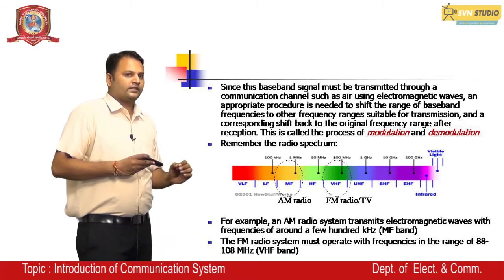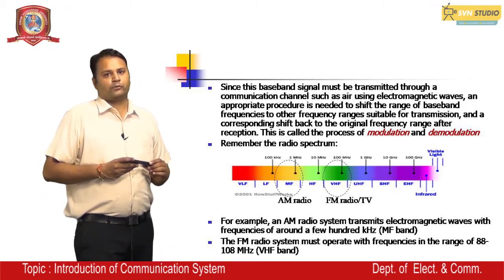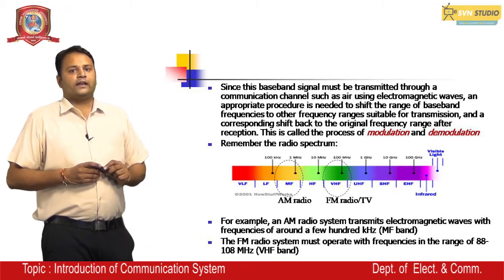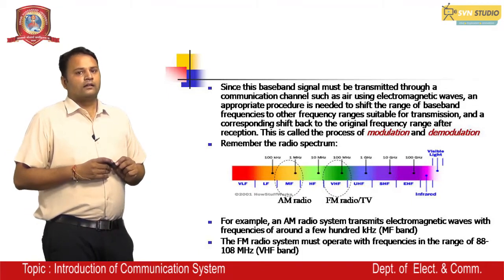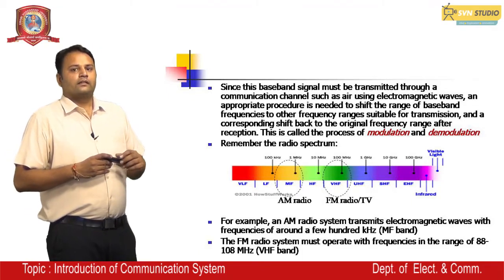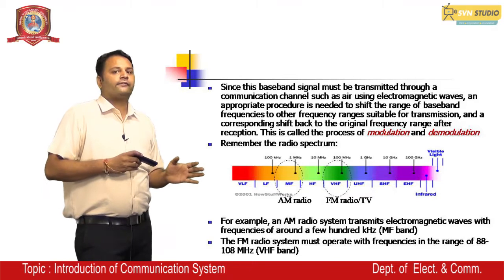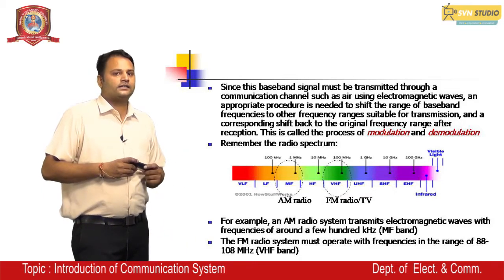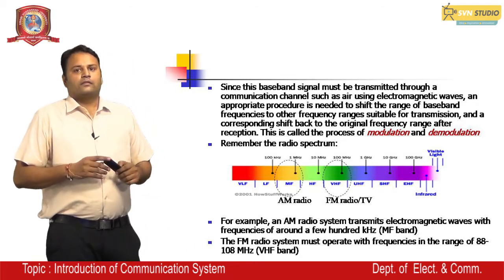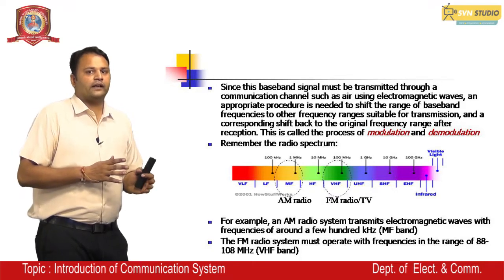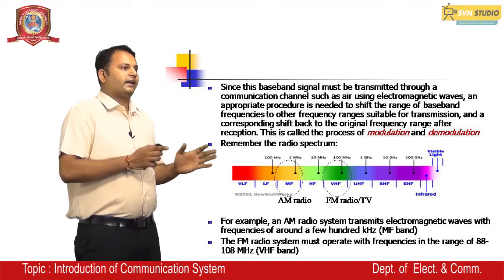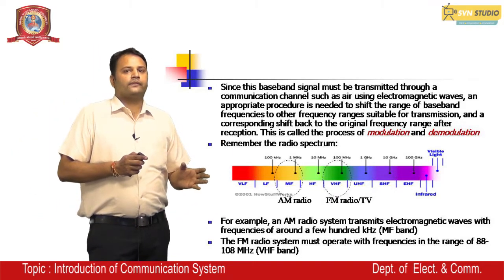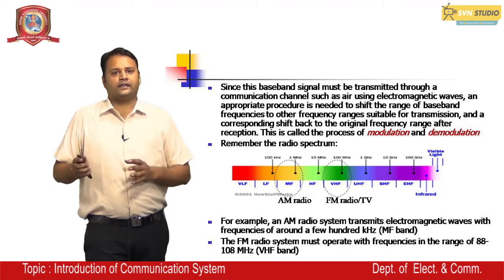It is used in FM or radio TV broadcasting. Now we have 1 gigahertz, ultra high frequency range, then we have a super high frequency range of 10 gigahertz, then we have a 100 gigahertz range. After that the infrared is coming here and then the visible light.